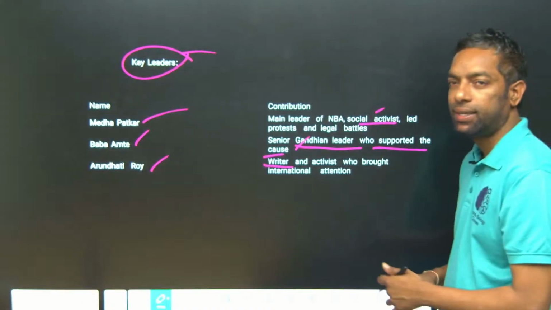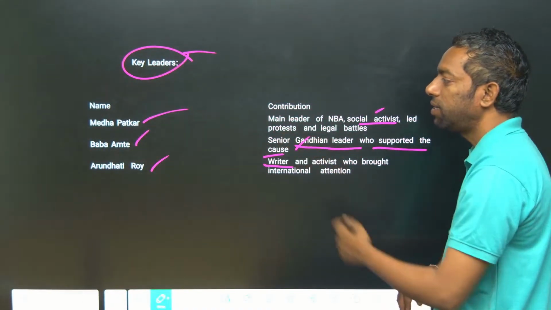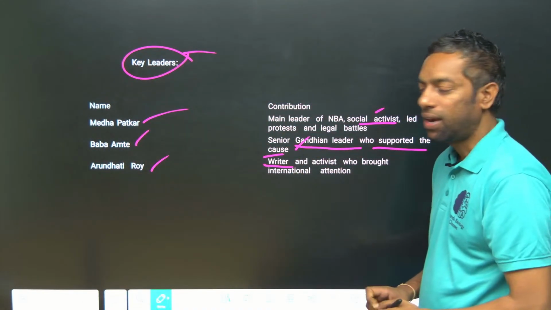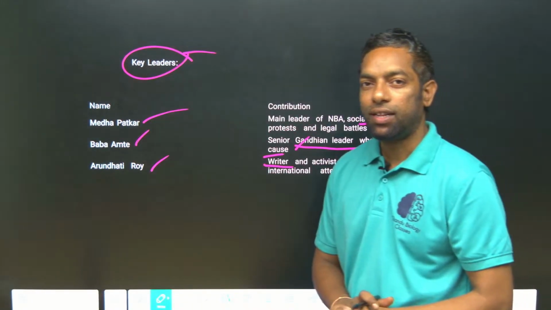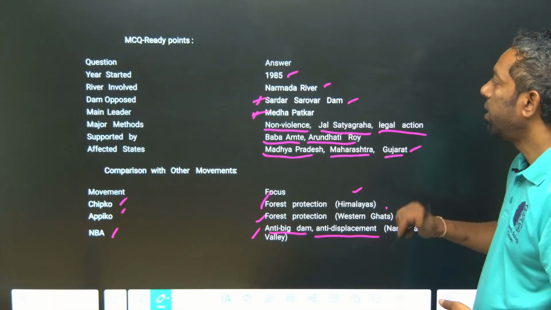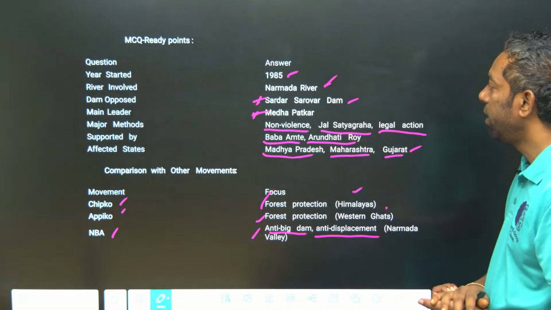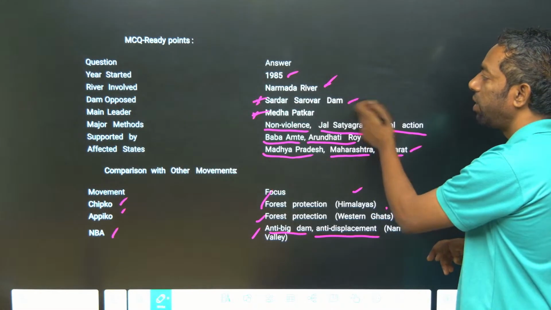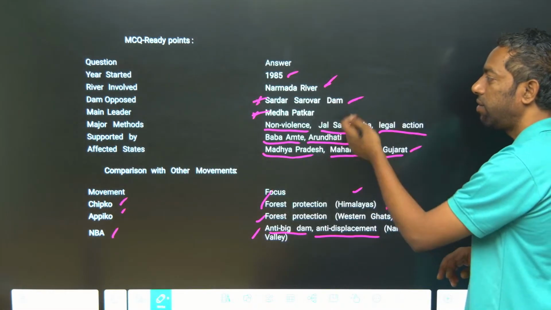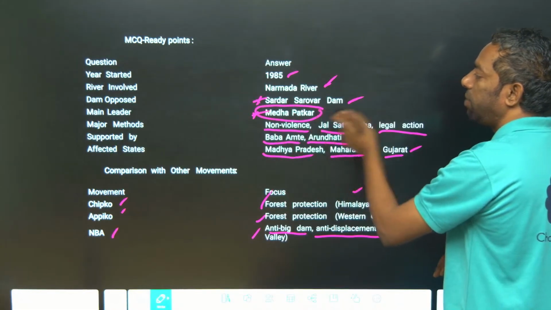Key leaders of this movement: Medha Patkar, Baba Amte, Arundhati Roy. It is related to the Narmada River, 1985, against the Sardar Sarovar Dam. She is the fighter, Medha Patkar.